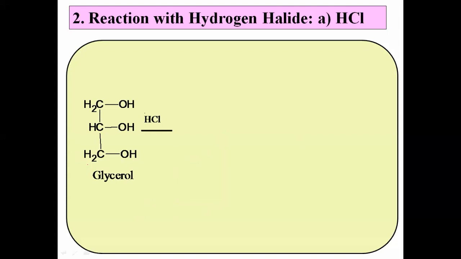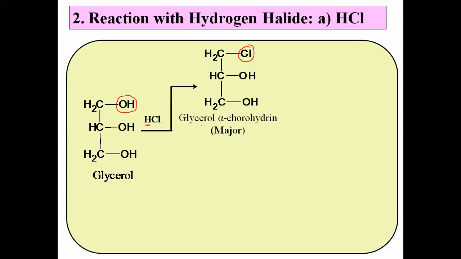In first step, we get mixture of two products. Okay, here suppose one of the primary OH group is replaced by chlorine, and there is the formation of such product, and this particular compound is called glycerol alpha chlorohydrin.